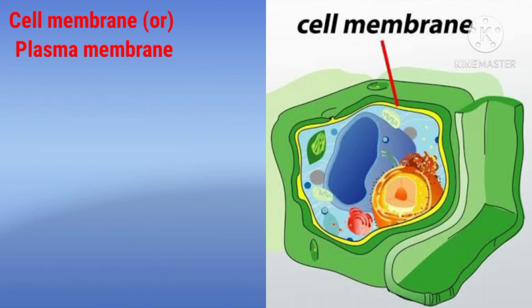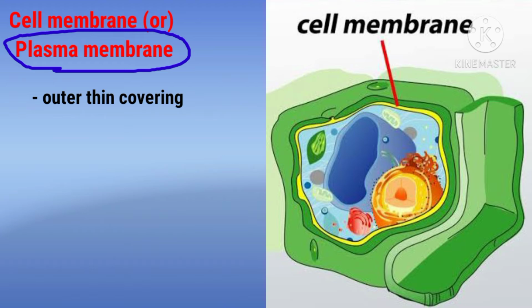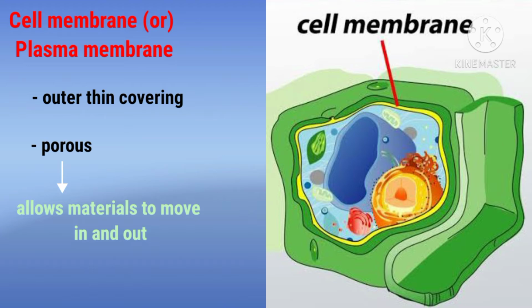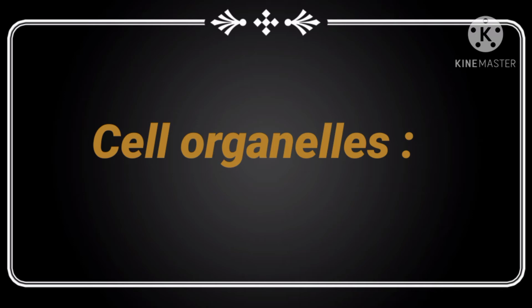Next, cell membrane. The cell membrane is the outer thin covering that covers the fluid part that is the cytoplasm. The cell membrane is also called the plasma membrane. This cell membrane is porous and allows the materials to move into and out of the cell. Okay, next we move on to the cell organelles which are covered by the cell membrane.